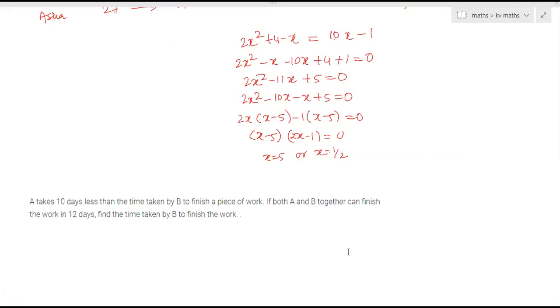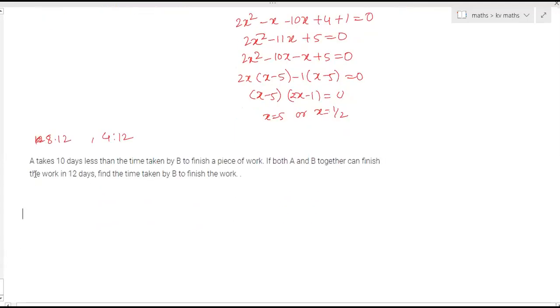First question. In the older book it is 12.2, so it is 8.12, and in the new book exercise 4.12. So first question: do you remember the tap question you solved yesterday? Yes, ma'am. These are the same kind of questions, based on those tap questions. Time and work questions, inverse proportionality.